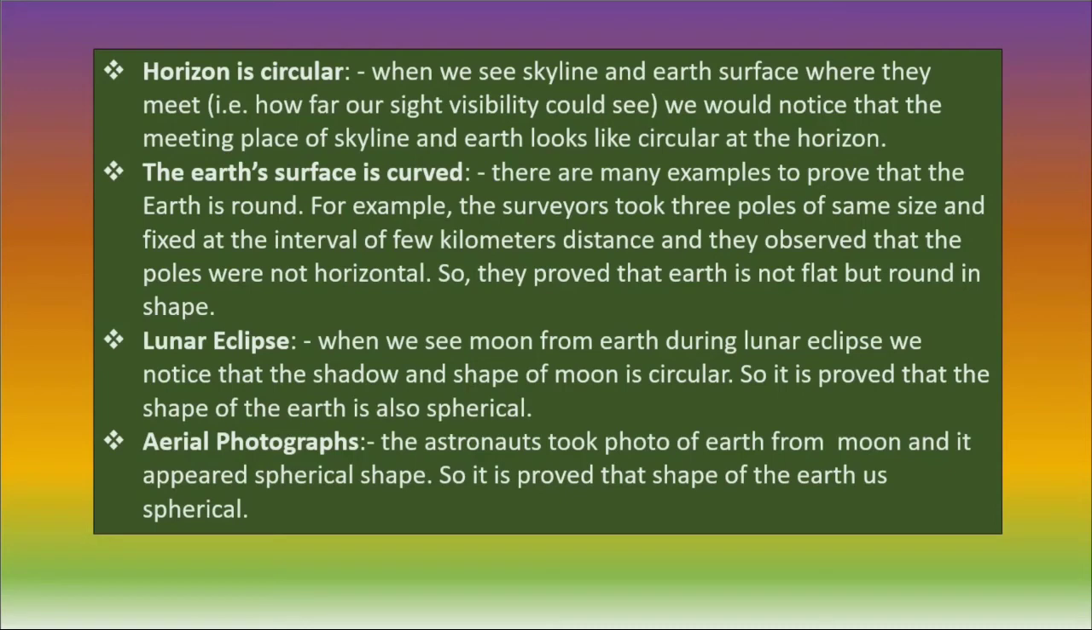The last point is aerial photographs. The astronauts took a photo of earth from the moon and it appeared spherical in shape. So it is proved that the shape of the earth is spherical. So these are the various proofs that have been proved and brought into acceptance.